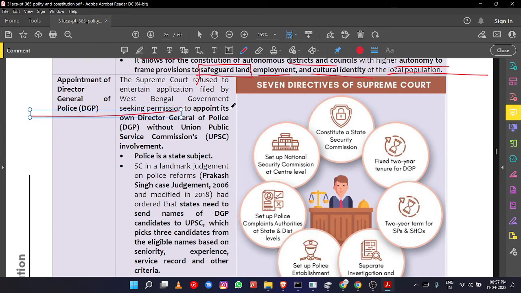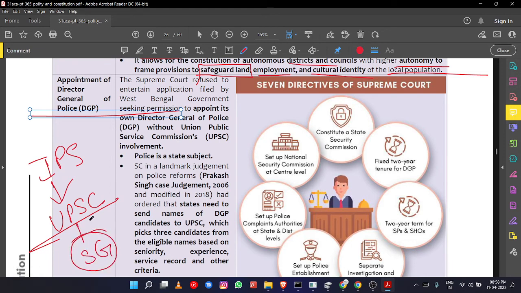Okay, the next concept is about appointment of the DGP. So why is it mentioned in central-state relations? Because the DGP, he is an IPS officer. The IPS is appointed by the UPSC, but works under the state government. So there is a clash between the state governments and the central government.